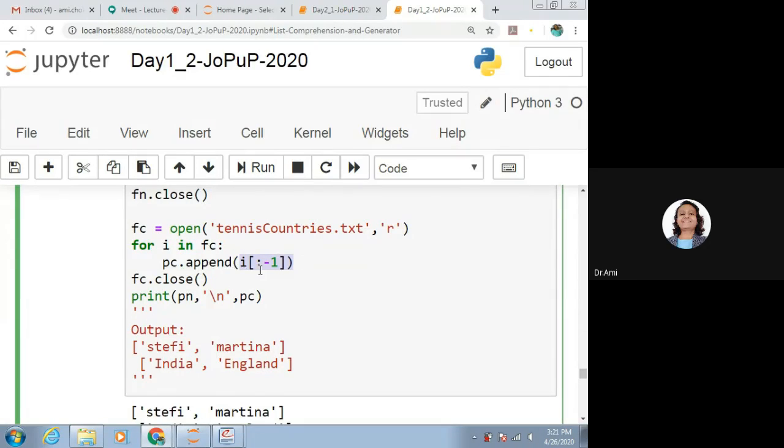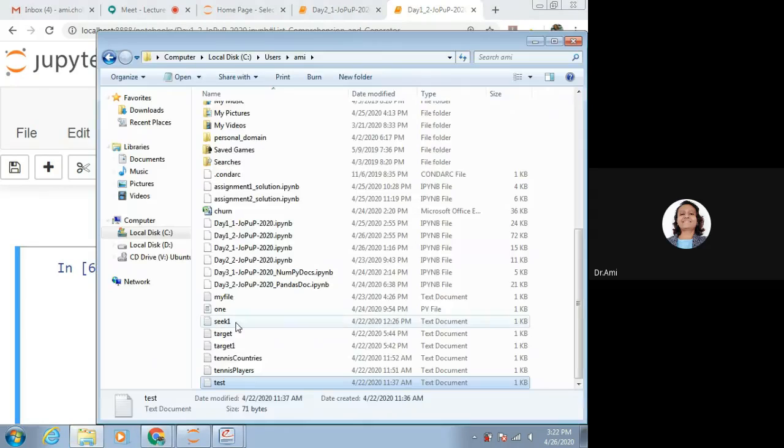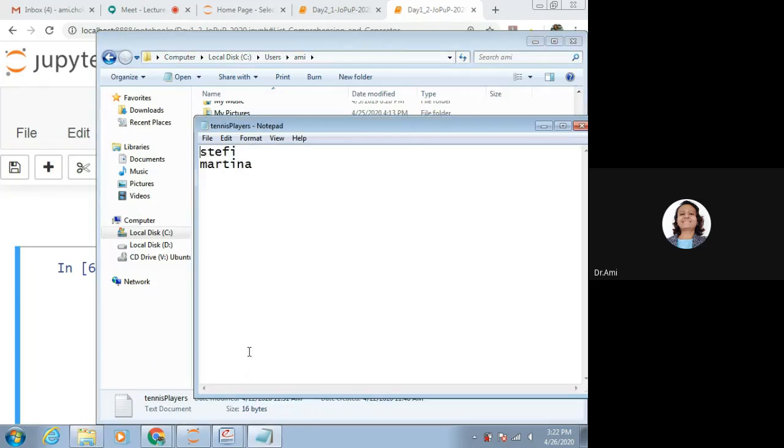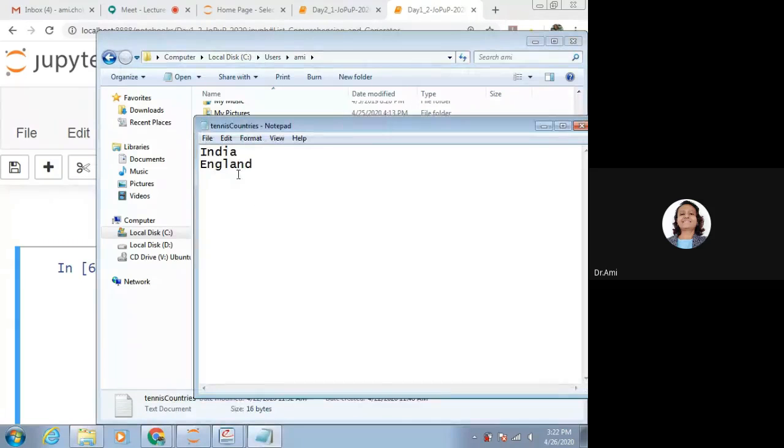If we want to print that, we should know the content of our files. The first file is tennisplayers.txt. It has two entries, Steffi and Martina. And for tenniscountries, we have India and England.